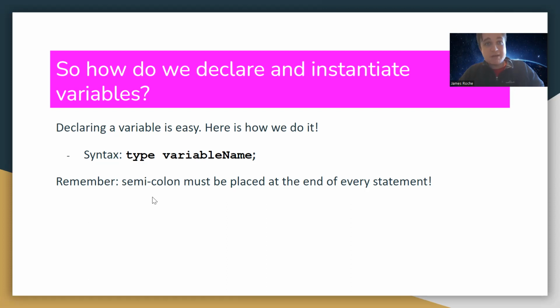And remember, semicolons must be placed at the end of every statement. And this is a good example of that when you're declaring variables.